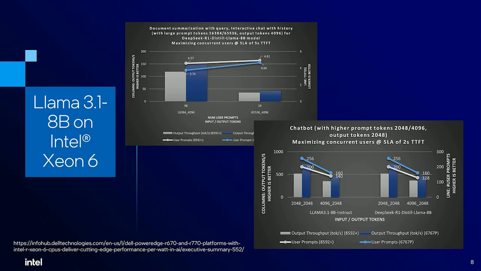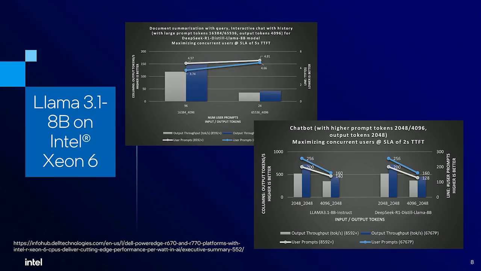The same thing on the top. What you see on the top is that with Xeon 6, you could have up to 96 concurrent users when you have 16K input tokens and an output token size of 4K. So what it technically translates to is that even though you have higher input sizes, you could still manage approximately 100 users.